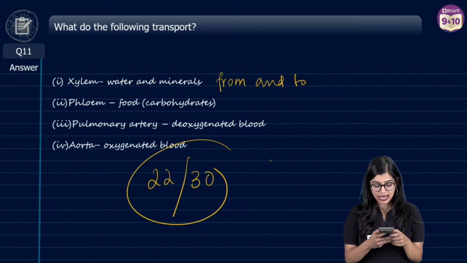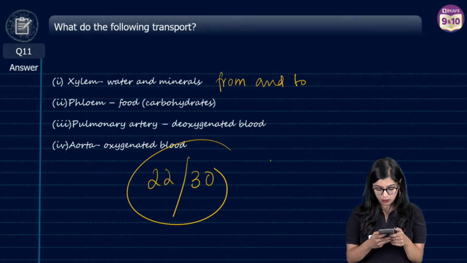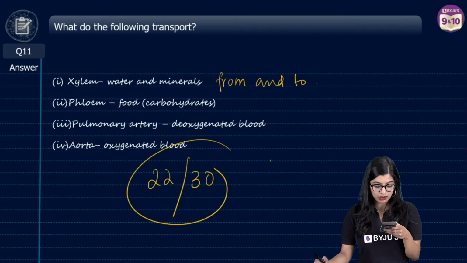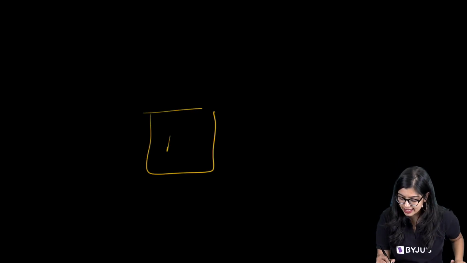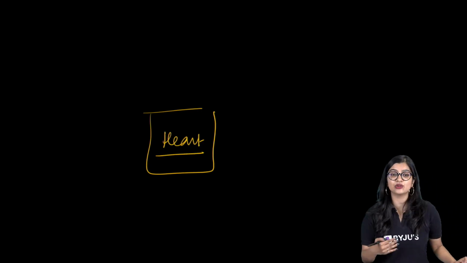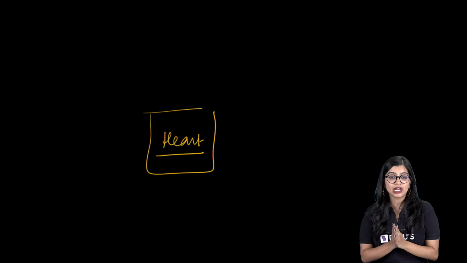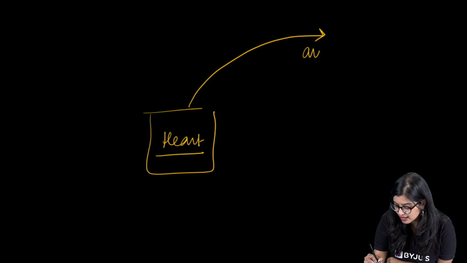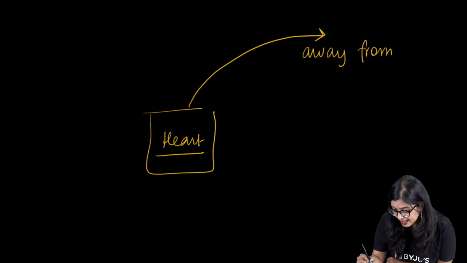Now, I would like to take one particular question which I wanted to take, about valves, because I think it was a good time to discuss that. Ma'am, if valves are present only in veins, how does the blood go to our head through arteries, as blood can flow backwards? Good question. But see, arteries, right? If this is your heart, whenever I tell you what is an artery, what will I tell you? I always tell you an artery is a blood vessel that transports blood away from the heart, right?